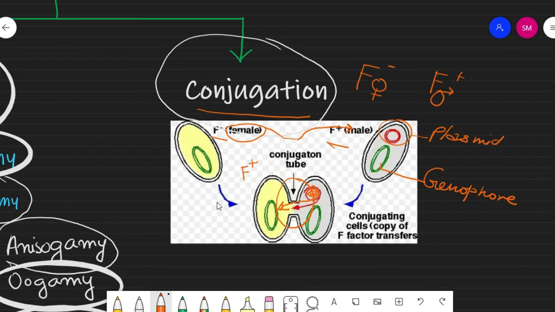So ultimately today we discussed sexual reproduction. In the next class we will discuss asexual reproduction as well as vegetative reproduction and parthenogenesis.